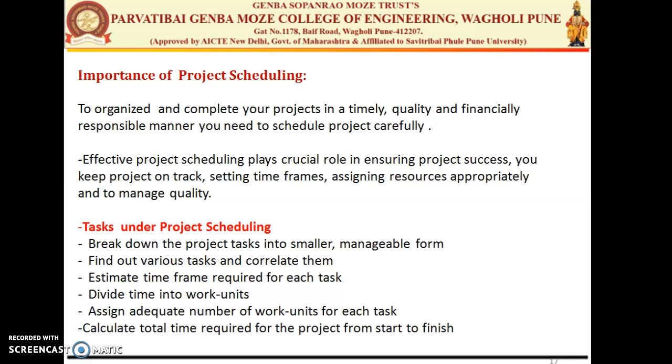We have to divide the work unit. Work unit is nothing but your working resources, divided into the different time frames and the different tasks. Then assign the particular resources to that particular task. Then calculate the time required for that task to finish with the number of units assigned as resources, and we have to calculate the overall project cost and overall project time from start to finish.